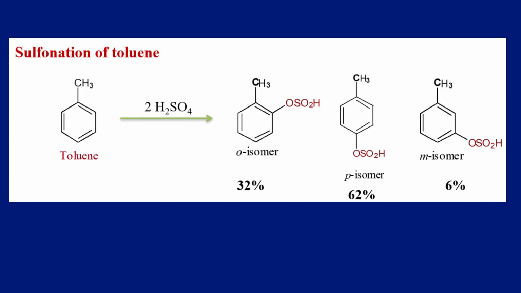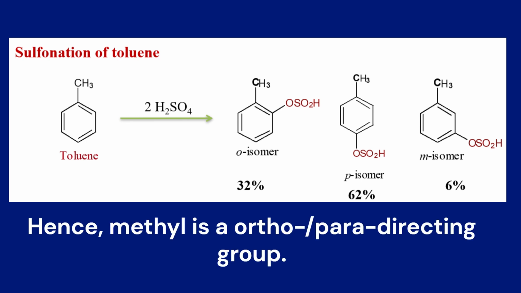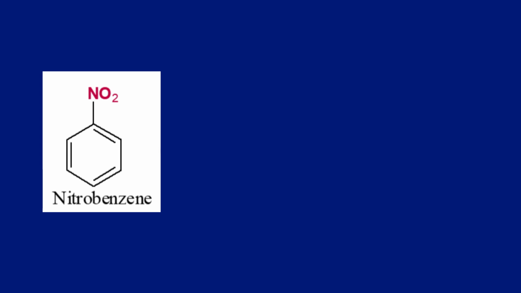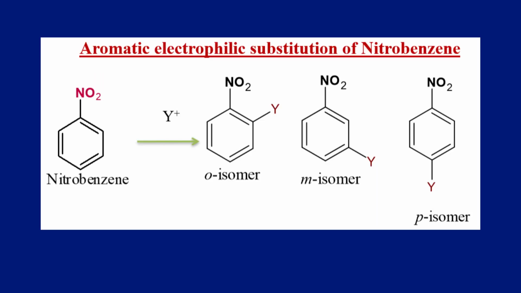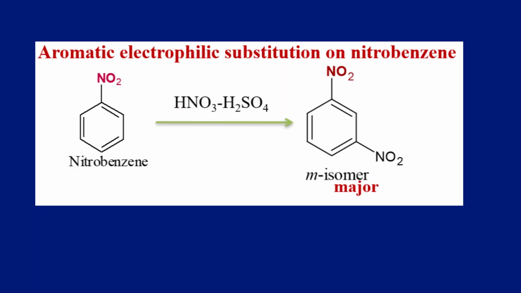It is because of this reason that in an electrophilic substitution reaction of toluene, we always observe predominant yields of ortho and para products. Thus, the methyl group is an ortho or para directing group. In case of nitrobenzene, it contains a nitro group, which withdraws electrons due to negative inductive effect. In an electrophilic substitution reaction of nitrobenzene, the incoming electrophile, Y+, can attack at ortho, meta or para positions theoretically. Accordingly, there is a possibility for formation of 3 isomers. But practically, only formation of the meta isomer is observed.